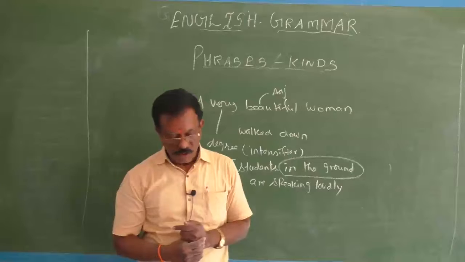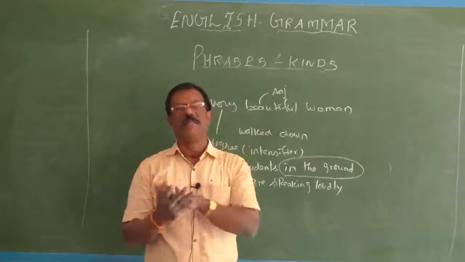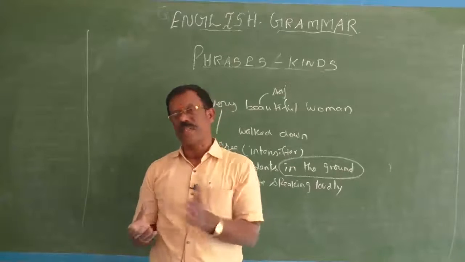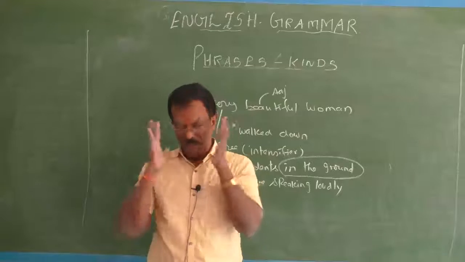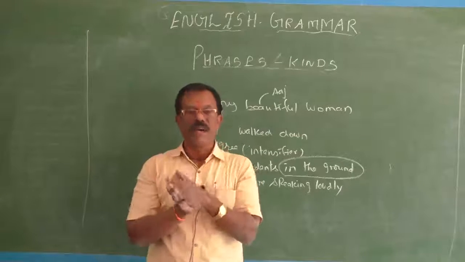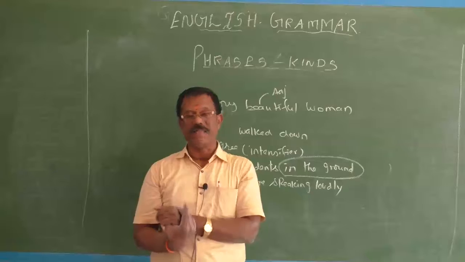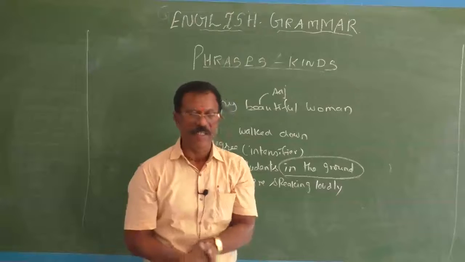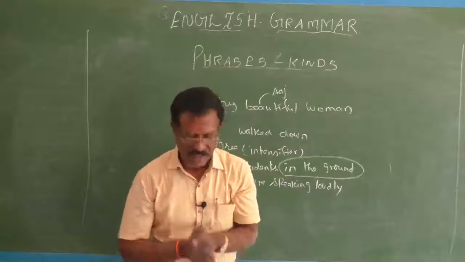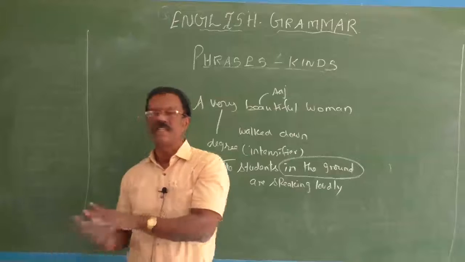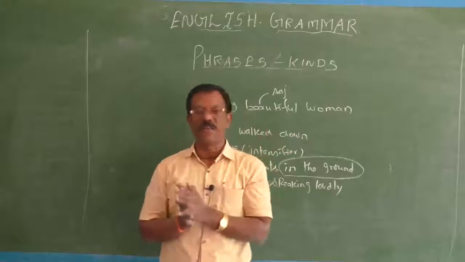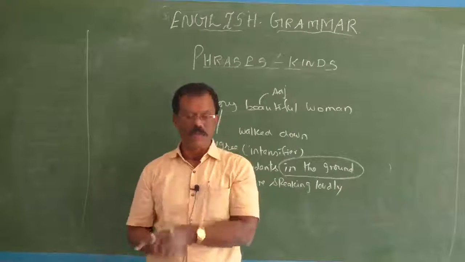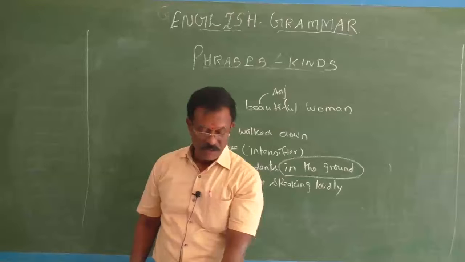Okay, fine. So, from these examples, you can learn that an adjective phrase is nothing but an expansion of an adjective. Adjective phrase does the function of an adjective. It is a group of words where you may or may not have an adjective as a head word, but it does the function of an adjective. An adjective phrase may come in the beginning of a sentence, in the middle of a sentence, and at the end of a sentence also, but it does the function of an adjective. An adjective phrase may be used predicatively, and an adjective phrase may be used attributively. So these are the things which you have learned.